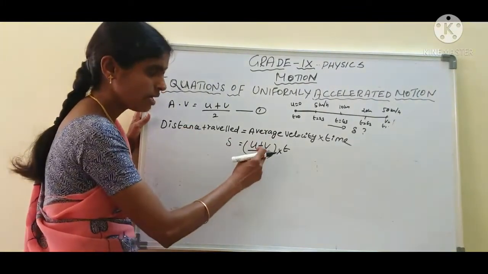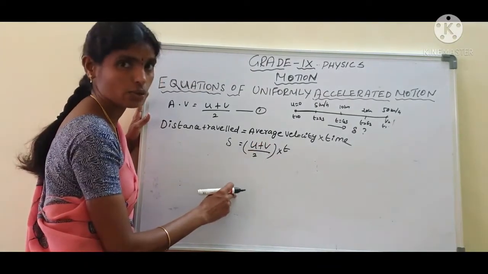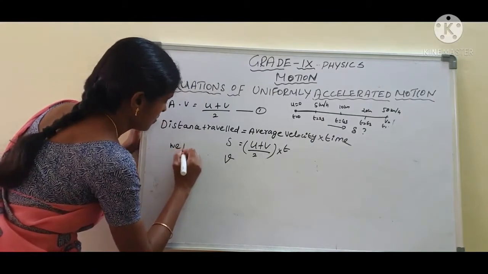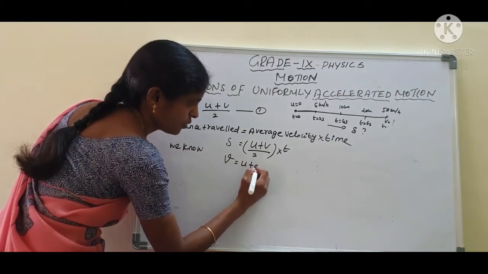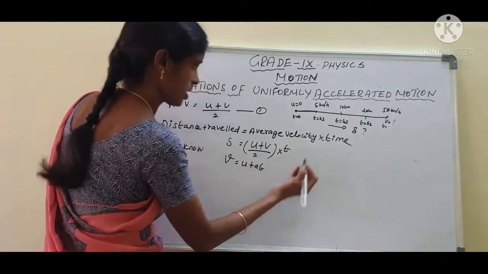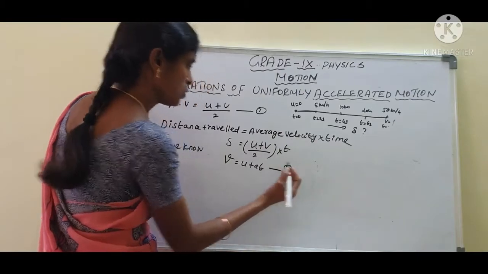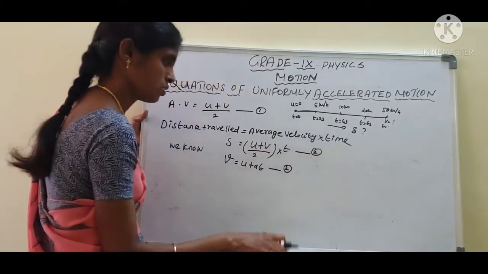We know very well the first equation of motion. See here, we know v equal to u plus at. Okay. See here, this is equation 2.